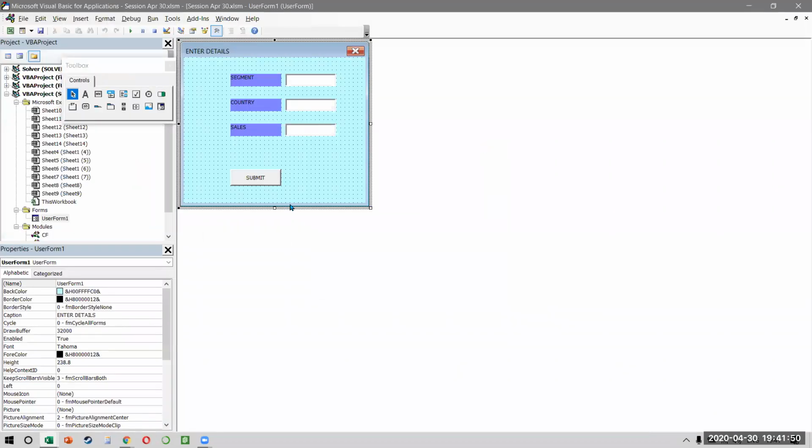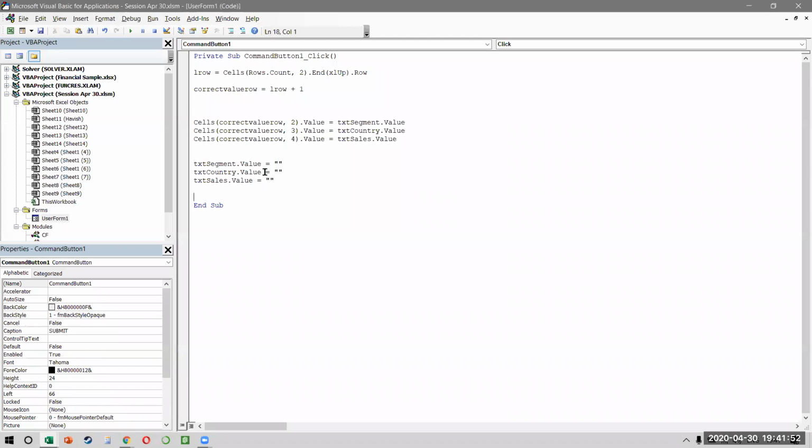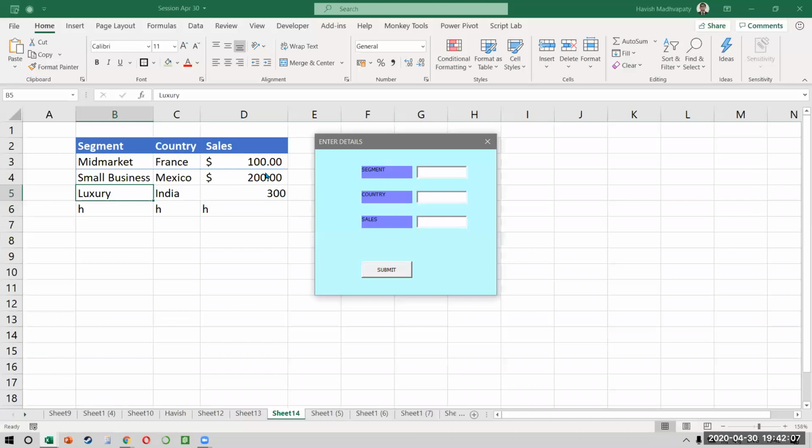So now I can also say that after the value is put and after the cells have become blank, text segment dot set focus. Okay. So let's see how this works. Again, I put some numbers. When I click on submit, do you see the cursor automatically comes to segment, right? And like this, you can create your own user forms, and only the beginning has to be absolute. Like I know that my values are in column 2 and 3 and 4. That is never going to change, right? What is only changing is the last row, because I need to find out how many rows I have. And that is what this allows me to do, right?